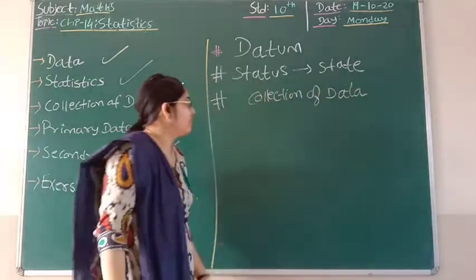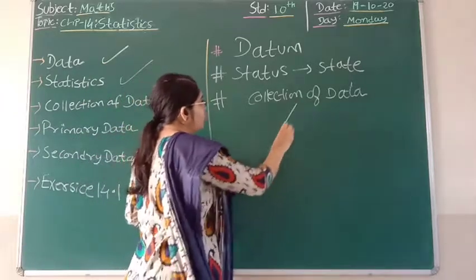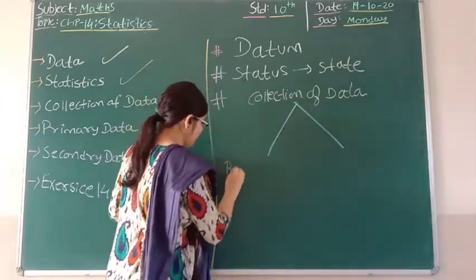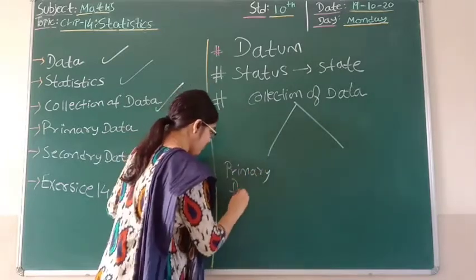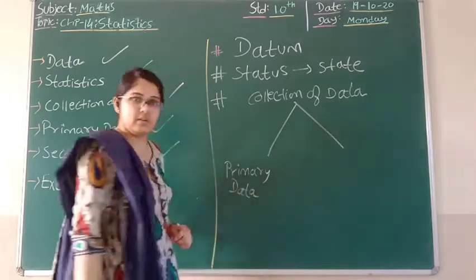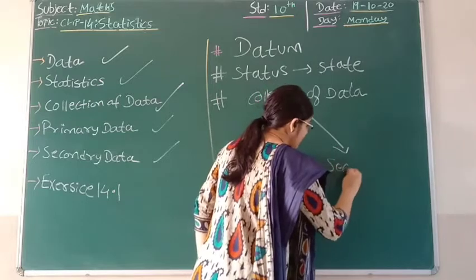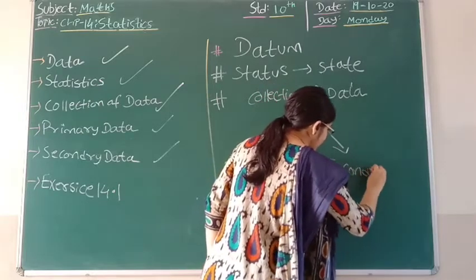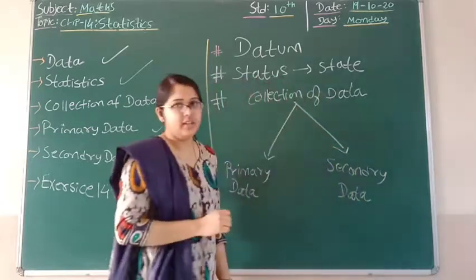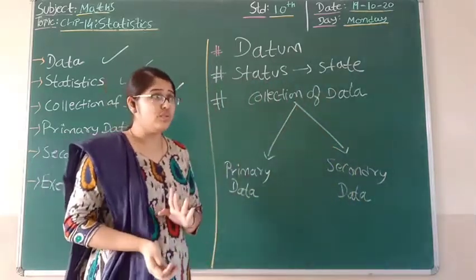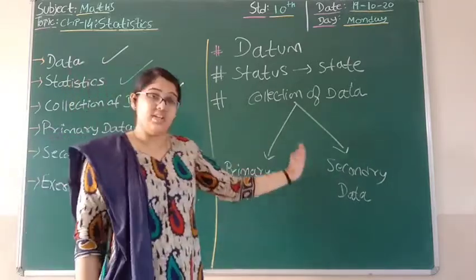So I told you, collection of data can be done in two ways. They are being classified in two ways. First is primary data, and second is secondary data. So a question arises, what is primary data and what is secondary data?